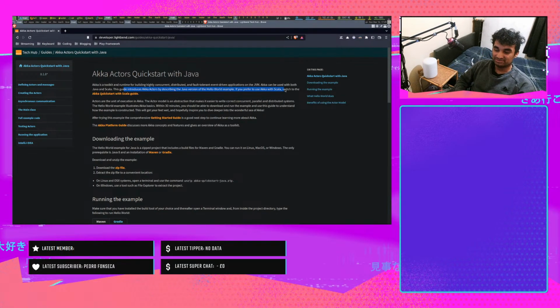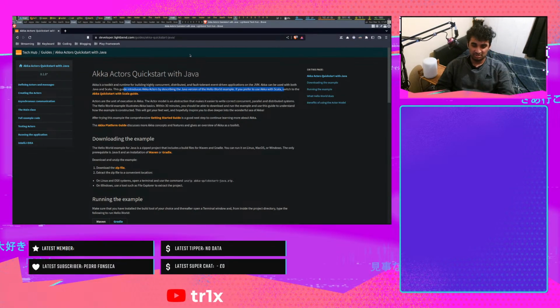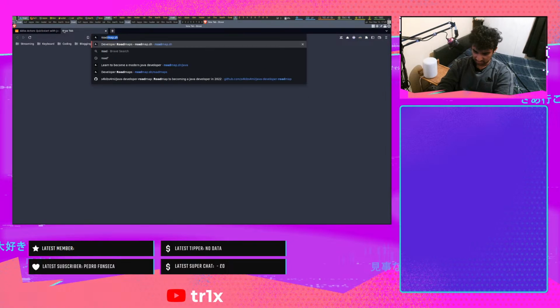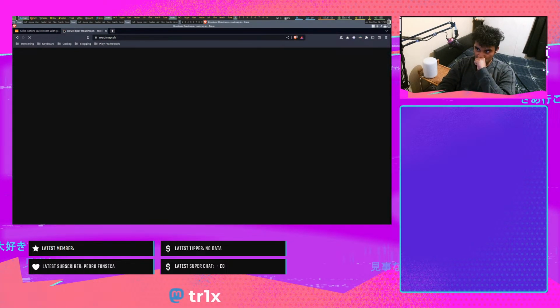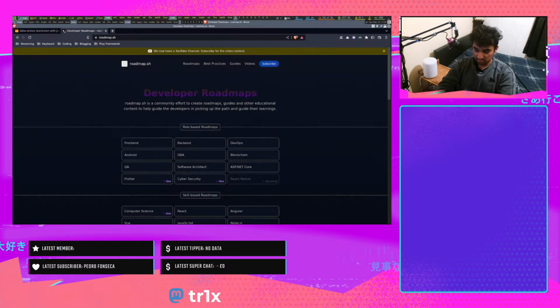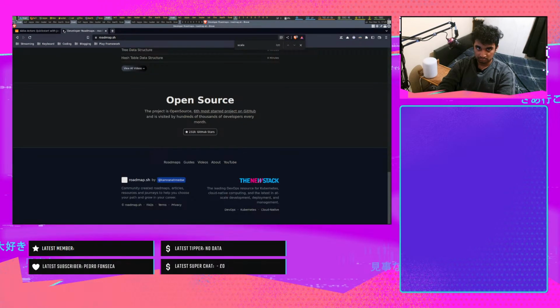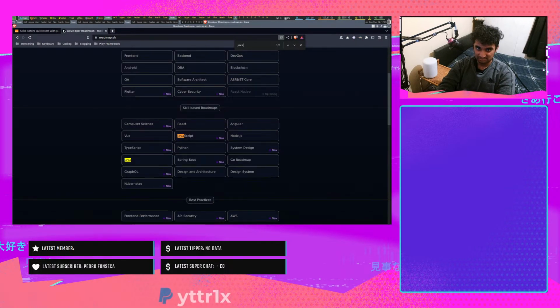But you never know, I might touch on this again if the roadmap.sh has Scala. Let me check. Scala, no, it doesn't have Scala yet. But it does have Rust. Interestingly, it's not showing it. Java's there, but Rust isn't.